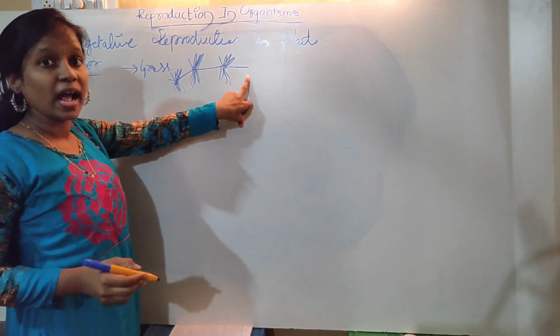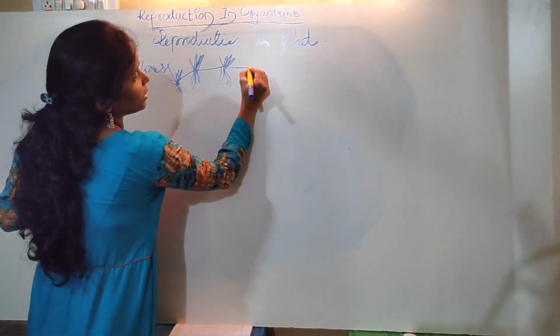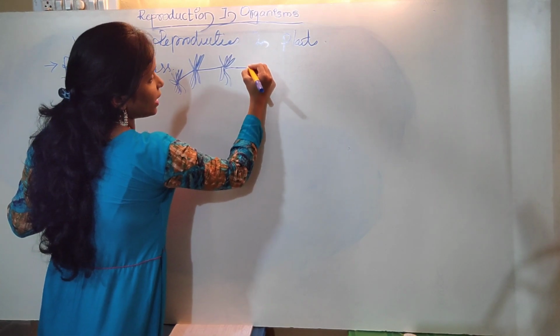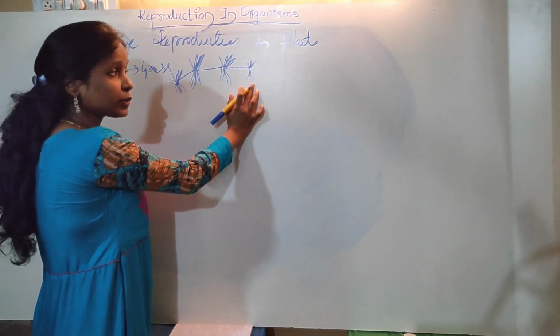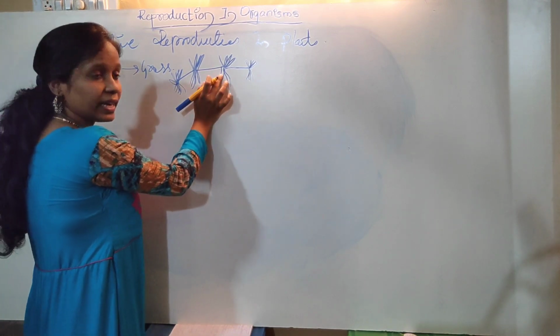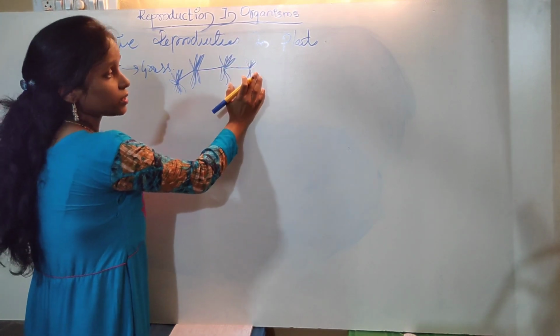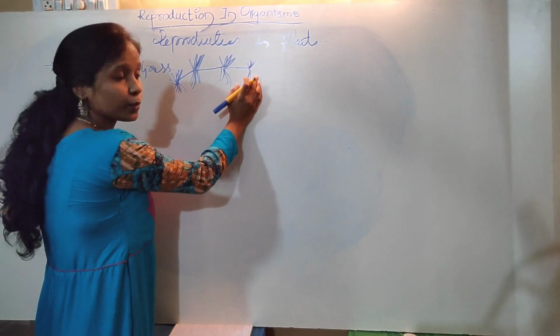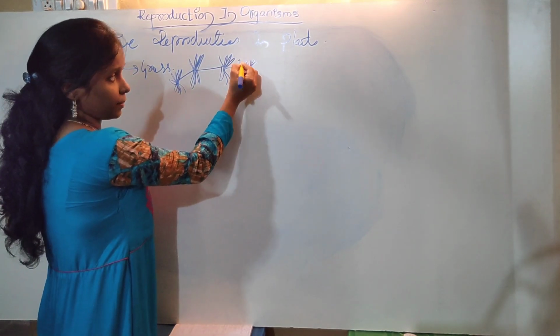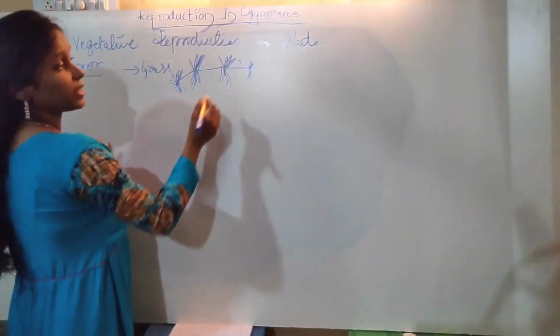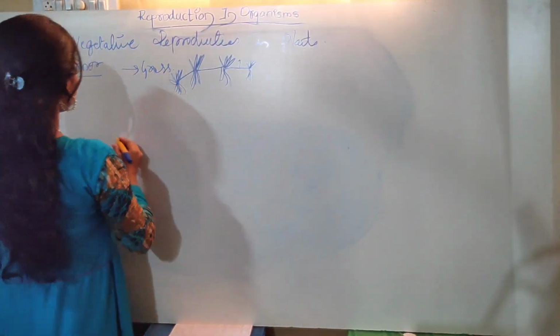At a certain point, it gives rise to a root as well as a shoot. This forms a new plantlet. In this fashion, the parental plant gives rise to a new progeny by the vegetative mode with the help of a runner. Okay, and this runner does not have any leaves.